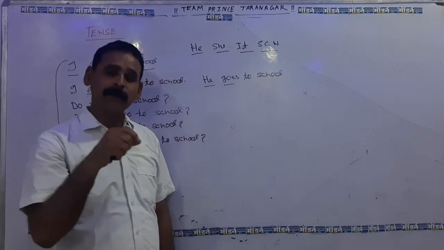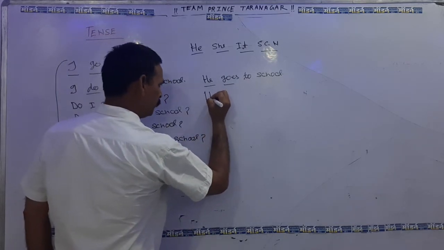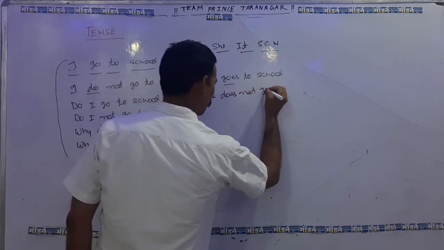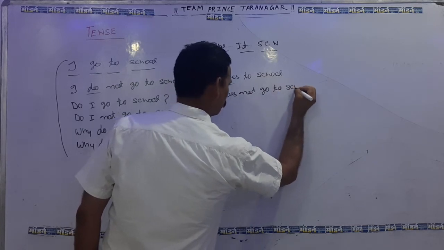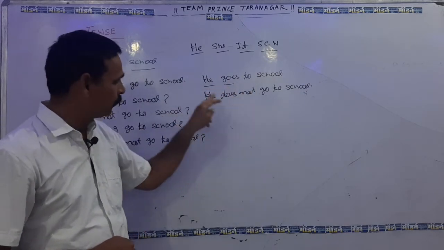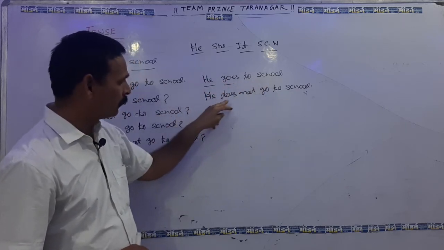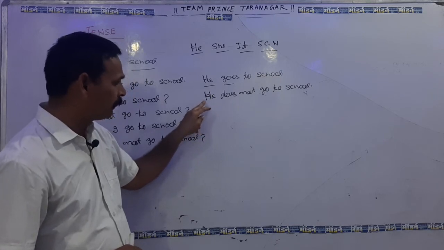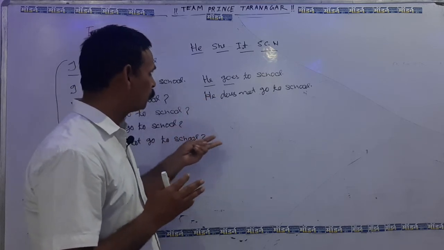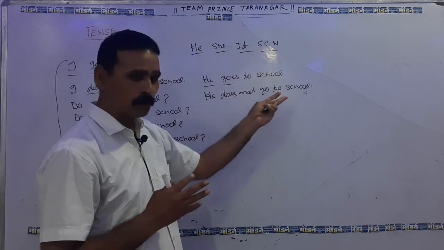When we want to change it into the negative sentence, how can we? We should say, he does not go to school. He goes to school. He does not go to school. She goes to school. She does not go to school. In speaking, we say, he doesn't go to school, or she doesn't go to school, or it doesn't go to school, or a singular common noun, the boy doesn't go to school.